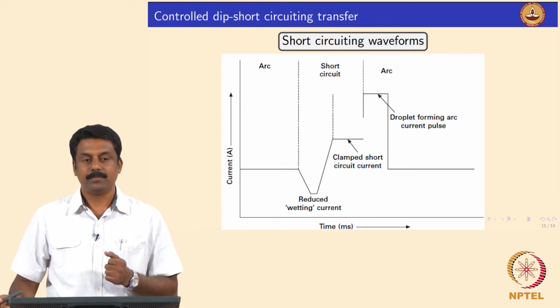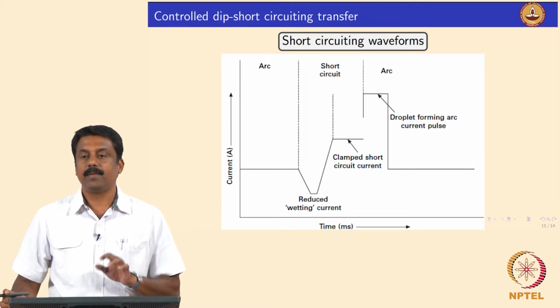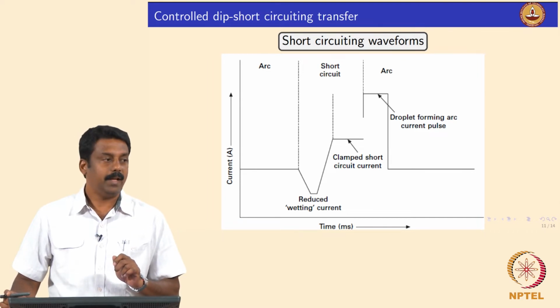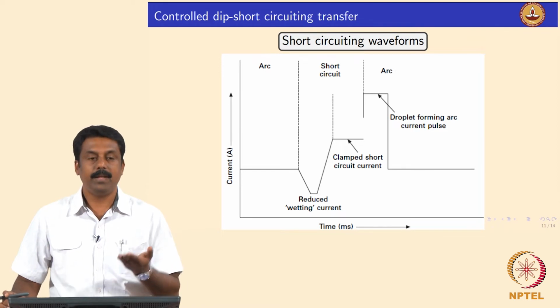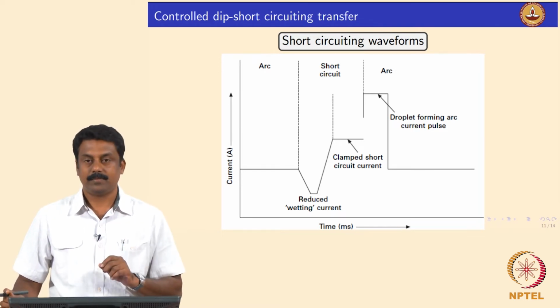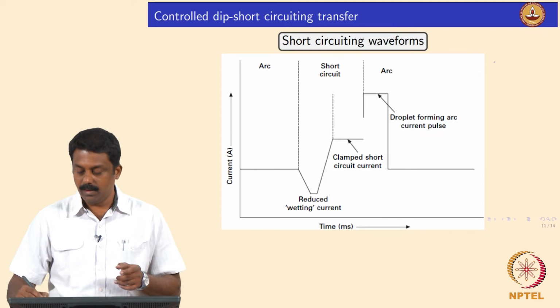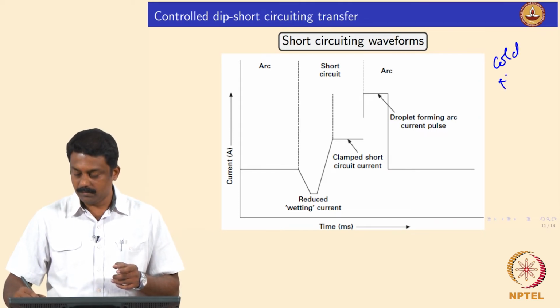That is how the modern advancement took place in GMAW, by modifying the current and voltage waveforms. One such waveform is given here in this slide, which is commonly used to achieve a short circuiting transfer at extremely low droplet temperature. Low droplet temperature means close to the melting point. This process is known as cold metal transfer.